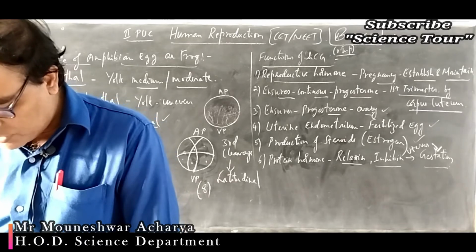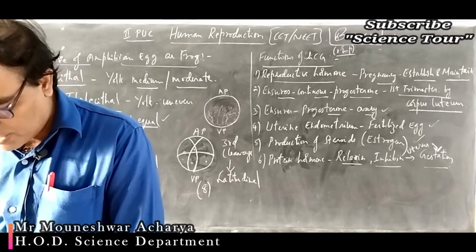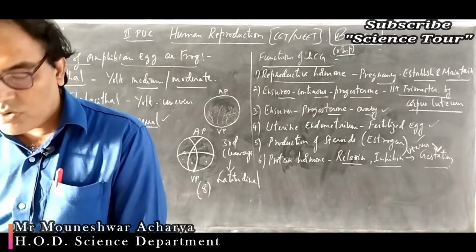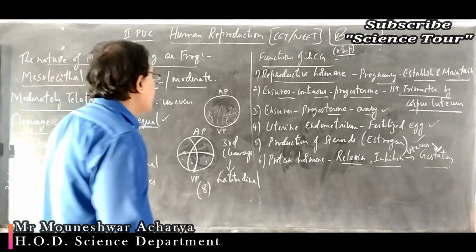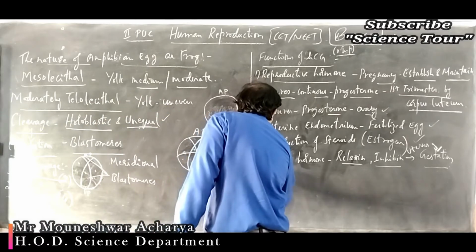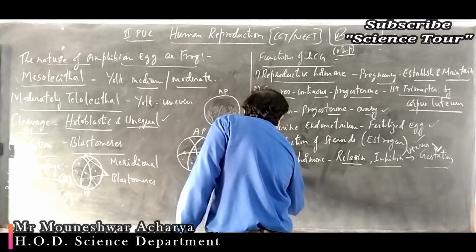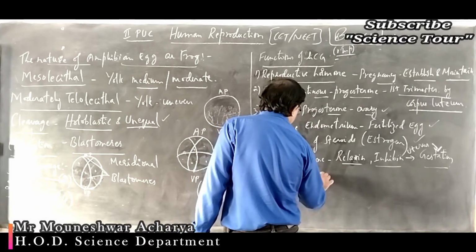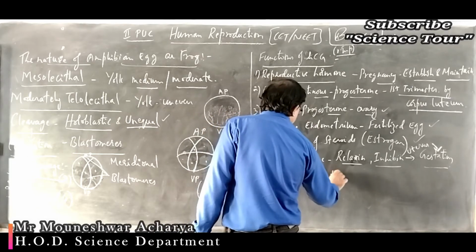Next, what is the function of HPL? What does HPL mean? Human placental lactogen. It is a growth hormone. Write down, this is also important.